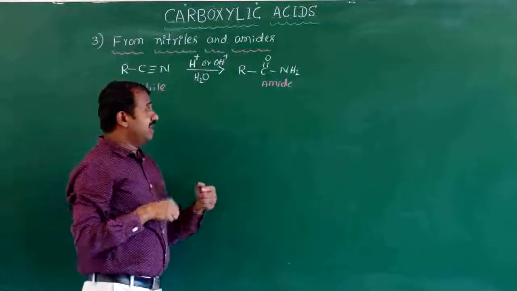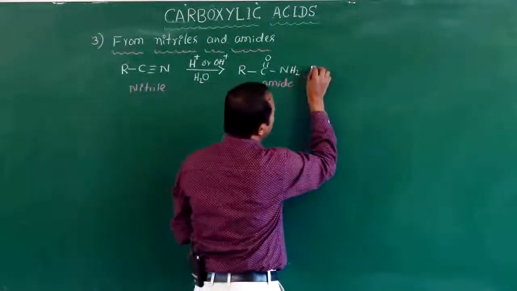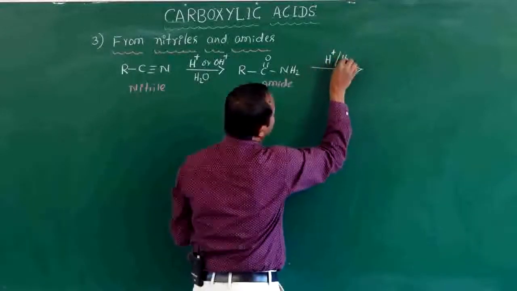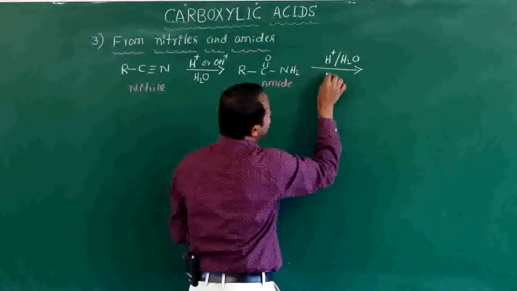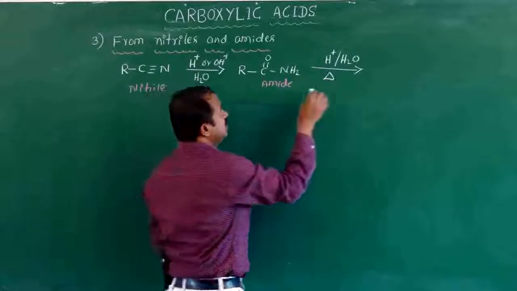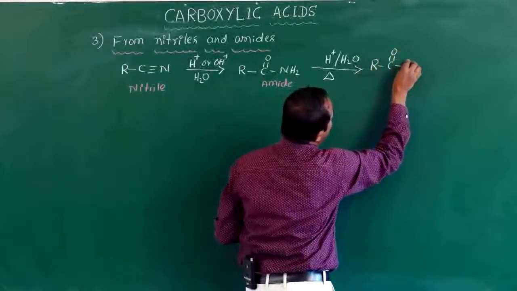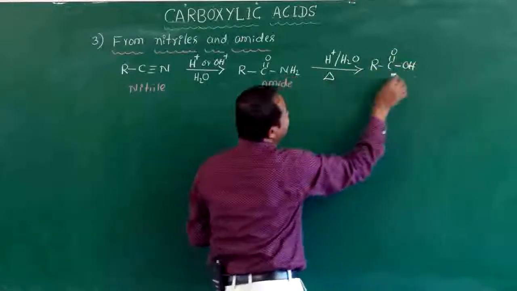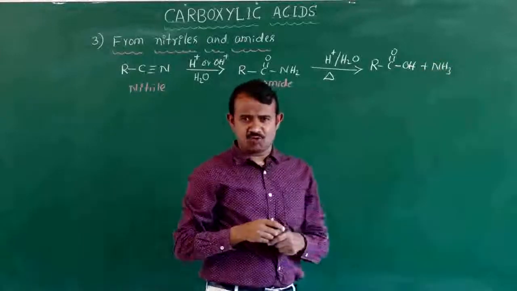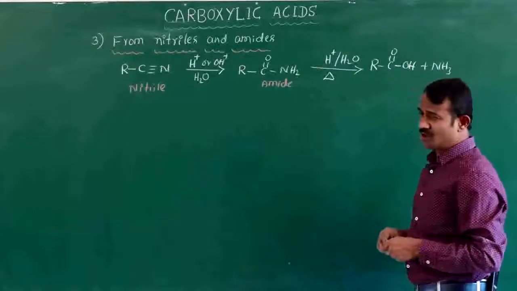The acid amide goes for further hydrolysis at a certain temperature to form carboxylic acid and released ammonia. Okay, this is the first step in the preparation of carboxylic acid.